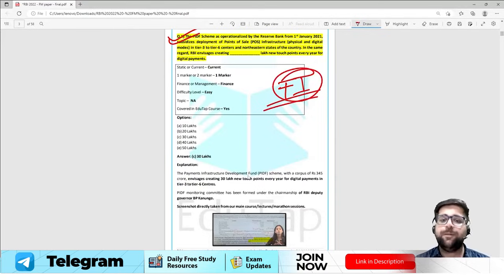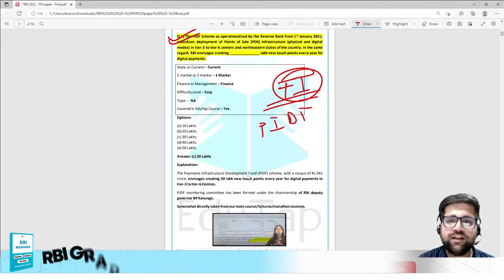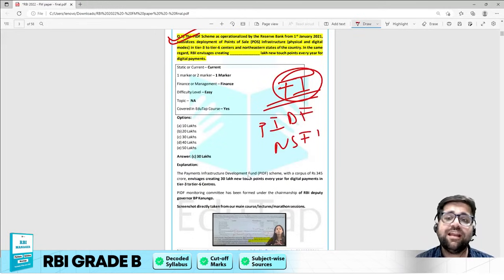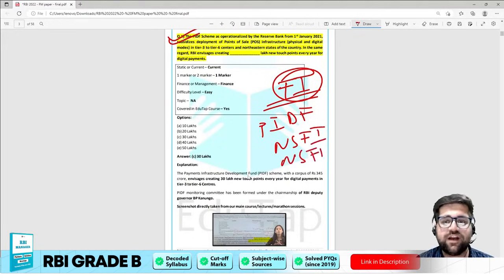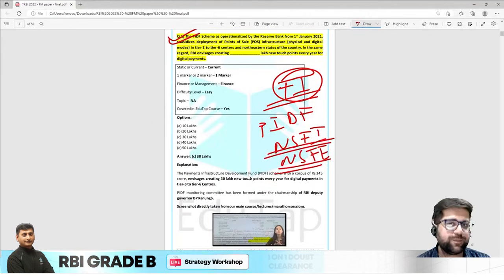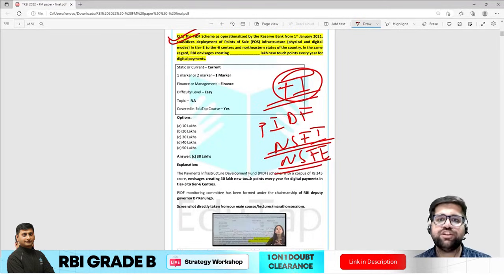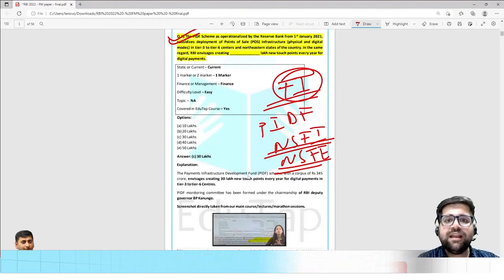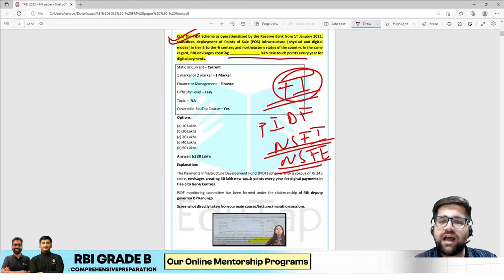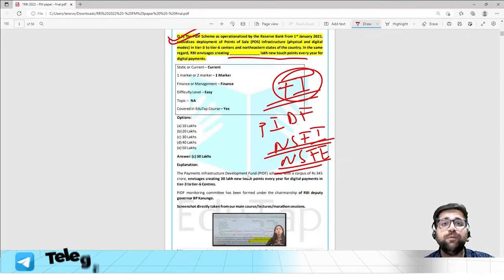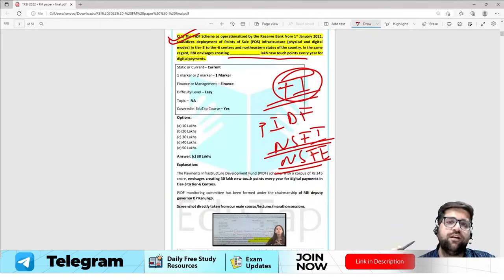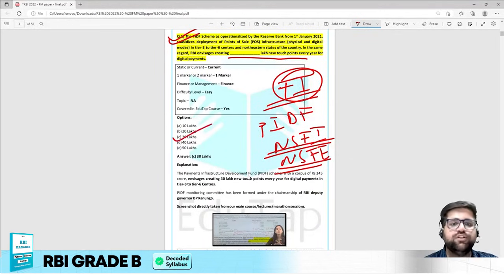And mind you, my friend, PIDF along with other documents like NSFI, NSFE, that is National Strategy for Financial Education and Financial Inclusion, were very much in the news. So we were expecting one question on it. So the question was regarding PIDF: RBI envisages creating dash lakh touch points every year for digital payment. So you have to identify how many digital payment points were aimed by RBI. So the correct answer for this particular question will be 30 lakhs.